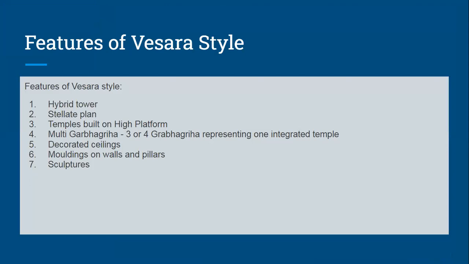But from here onwards, we see the emergence of the stellate plan, that is a star-like form. Then the hybrid tower is there, temples built on a high platform. And the most important thing over here, we find multiple garbhagrihis. There is one mandap, and on either side of the mandap there are multiple garbhagrihis. That is again a very important feature of the Vesara style of temple architecture: multiple garbhagrihis, 3 or 4, representing one integrated temple.